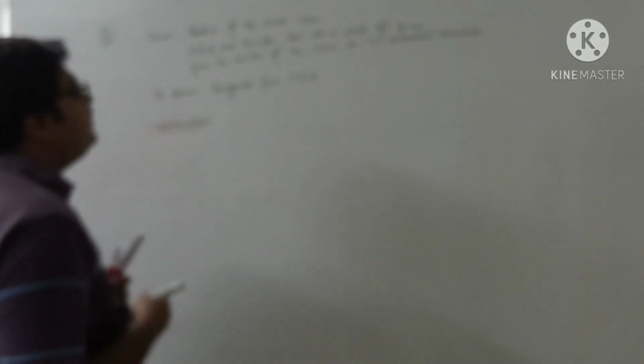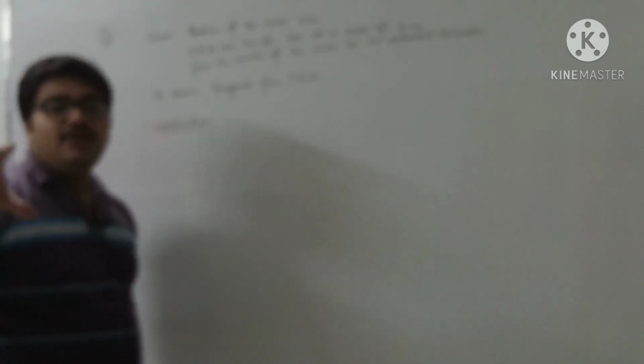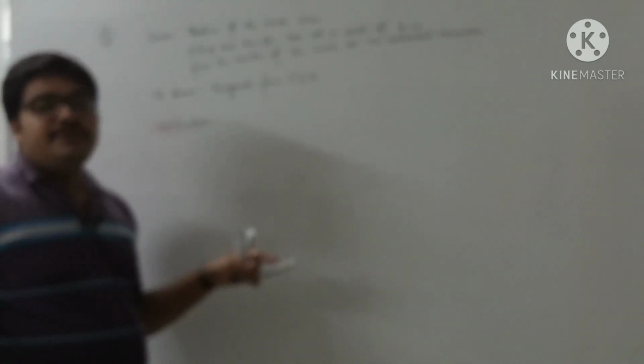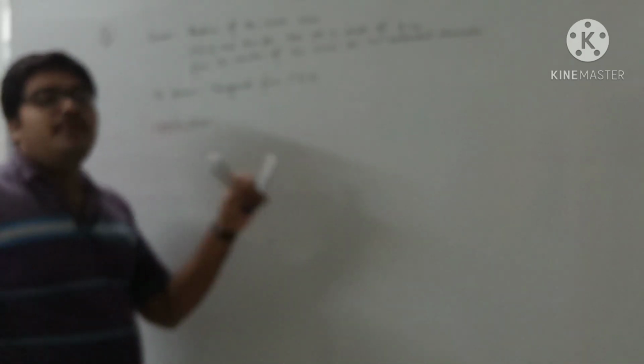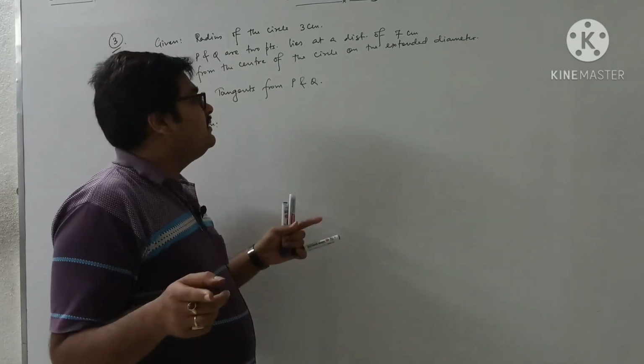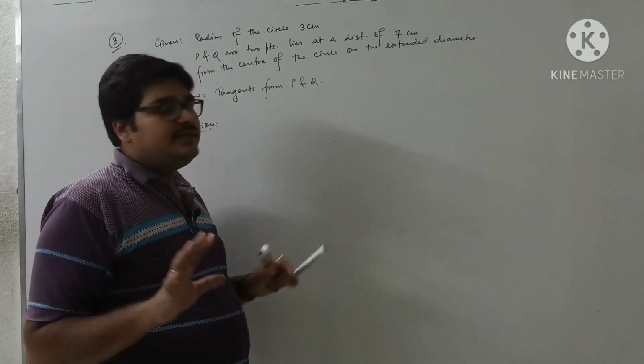Now, whatever the circle we draw, that one will be drawn at the middle of our copy. Why? Because we have to extend the diameter in both ways, and we have to take 2 points P and Q, 7 cm from the center. We have to take 2 points at a distance of 7 cm from the center.